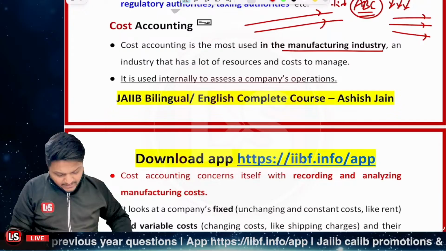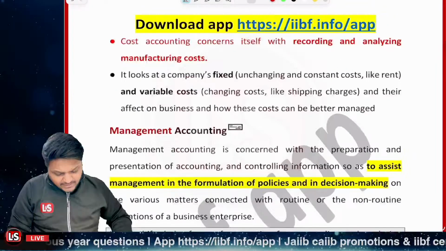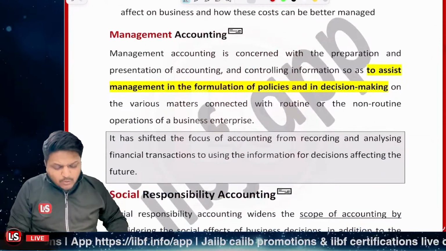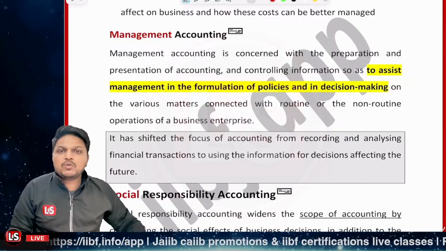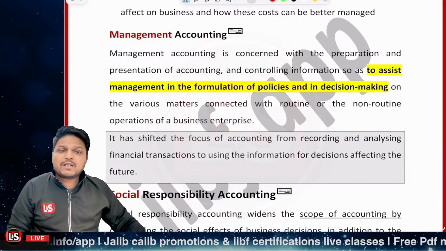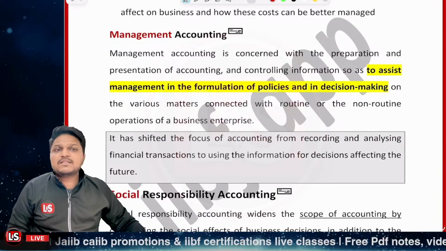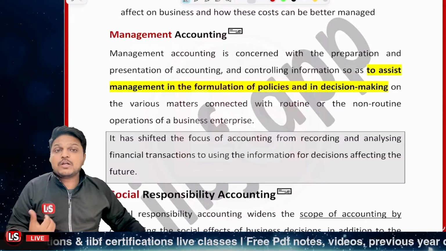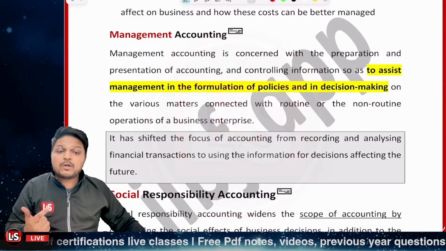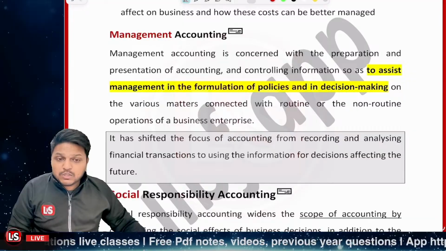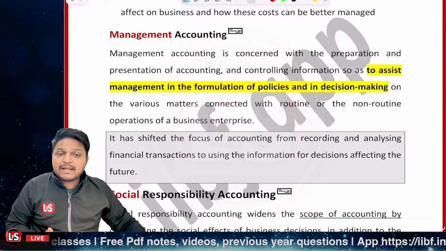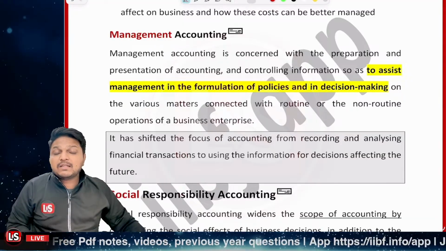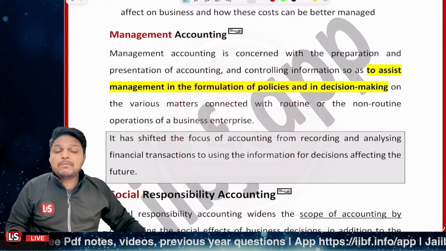Right? And further, it's related to management accounting. Now management accounting is concerned with what? It is concerned with the preparation and presentation of controlling information, so that the policies might be available to the top management, and based upon that they will be able to make decisions about it, right?